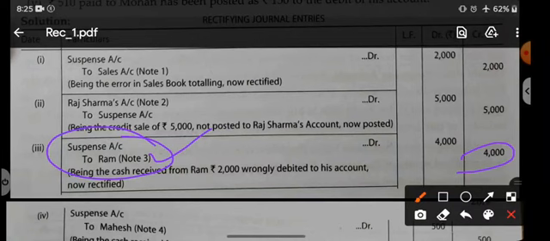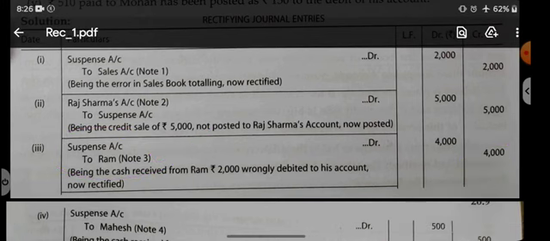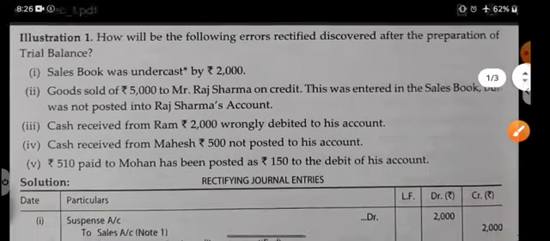But by mistake you have debited him. So first of all, cancel the debit amount by writing it on the credit, and then write the correct amount on the credit side also. So Ram should be credited by 4,000 rupees.